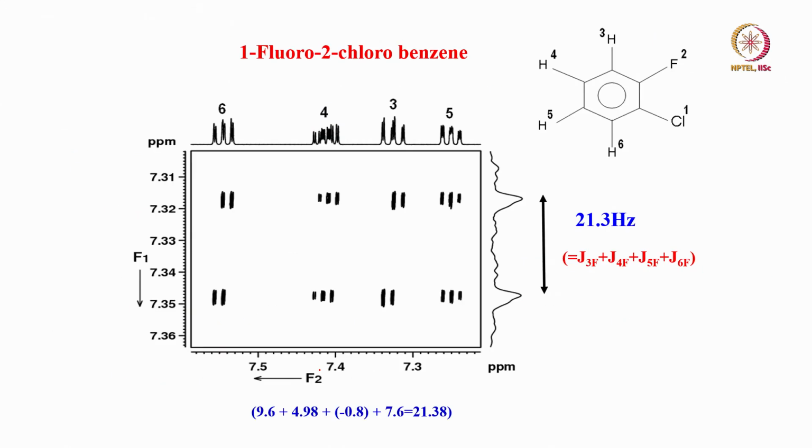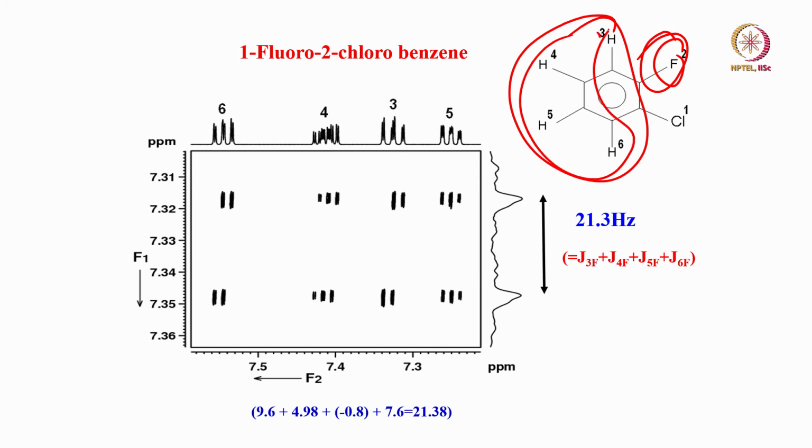We took a look at the example of this one. It is 1-fluorochlorobenzene. Now I am looking at the fourth quantum of 4 protons here. Now what is the passive spin here? The passive spin is fluorine. When I do the fourth quantum, now I am numbering the protons as 3, 4, 5 and 6.